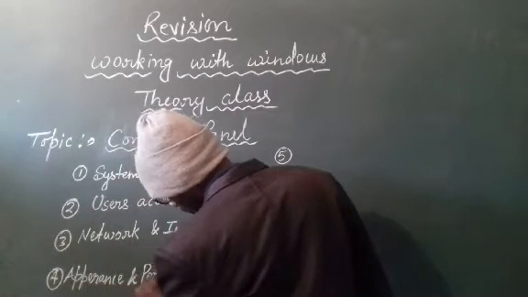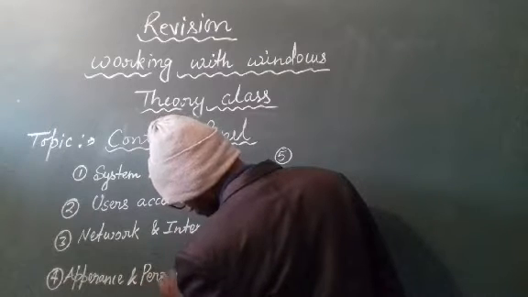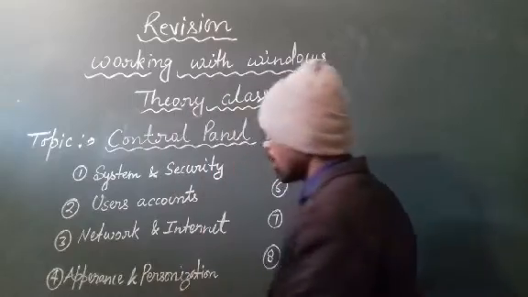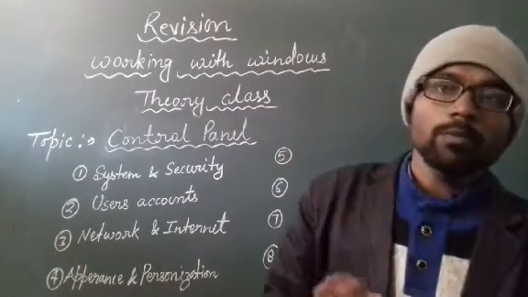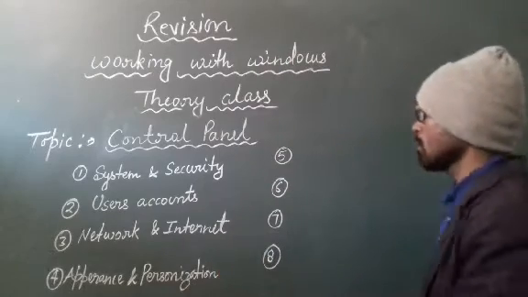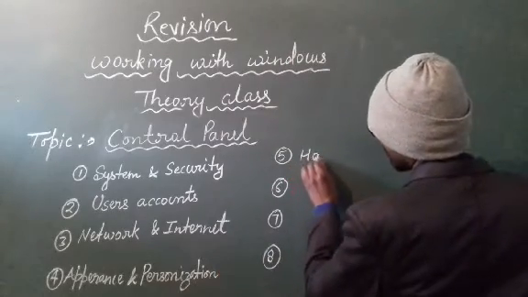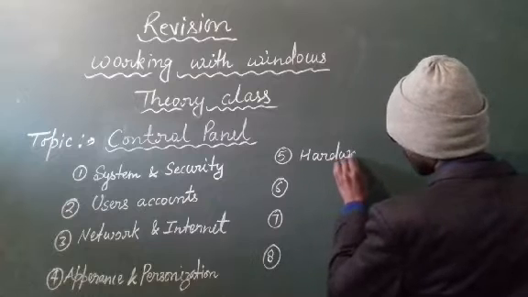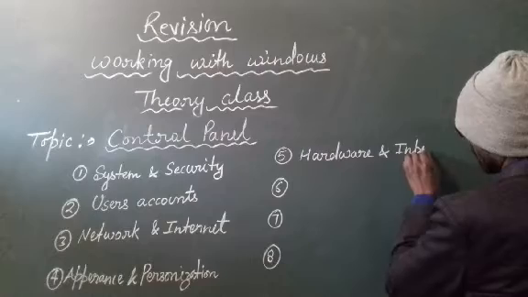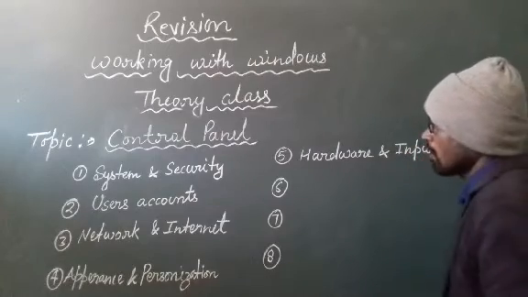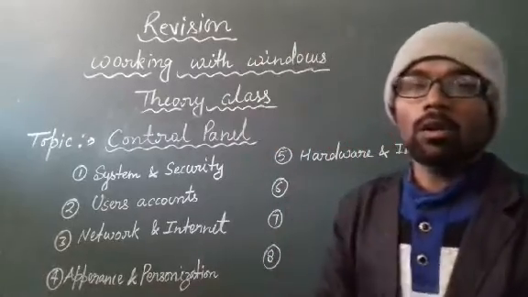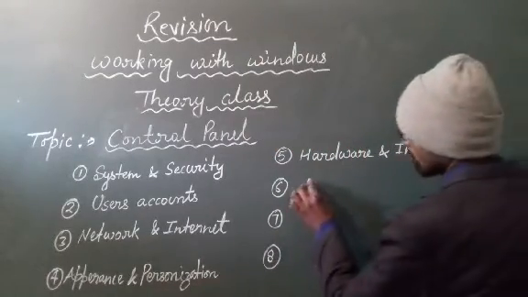And then fifth is hardware and sound. And the sixth category is clock and region.